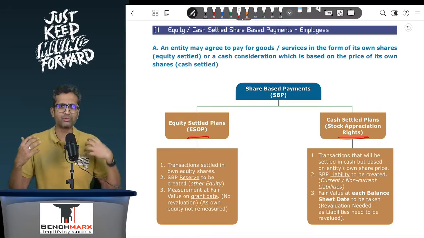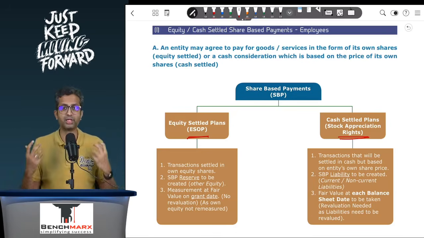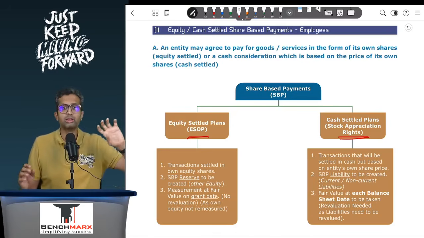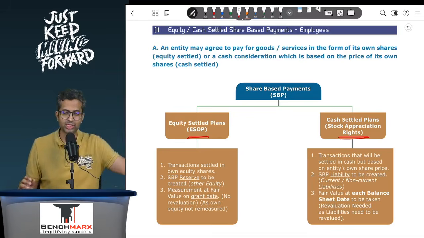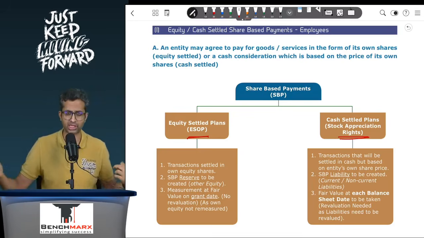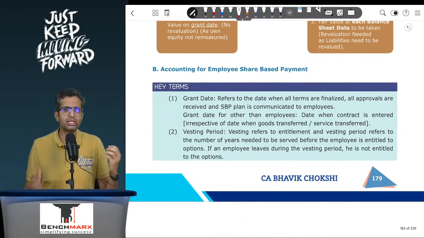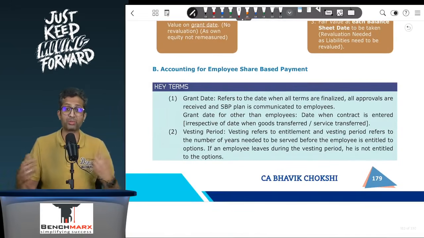So that gives you a broad understanding of the scope of Ind AS 102, which will include share-based payments that can be equity settled like ESOP or cash settled like a SAR, to employees or even other than employees. Now, a few key terms for this topic before we go into the accounting.